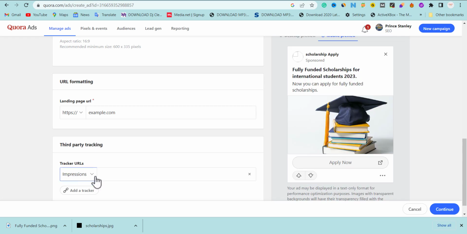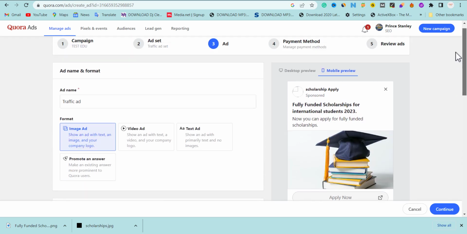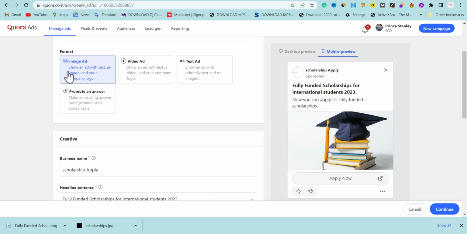Now you can also add a tracker. If you have an external tracker, you can add it inside here. Okay, you can add a third-party tracker, and there are some other platforms that can allow you to track your conversion. So once you get the URL, you can easily put it here to track the performance of the whole thing. Once you're done with this optimization here, remember the format is going to be image.